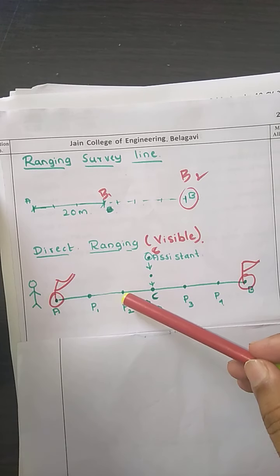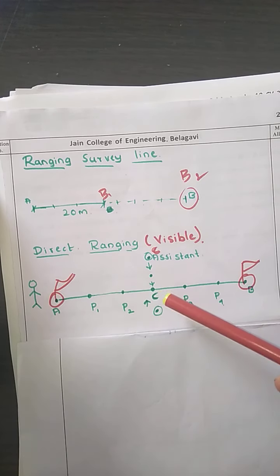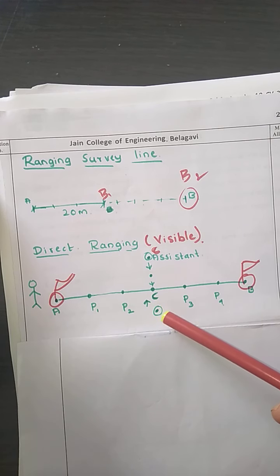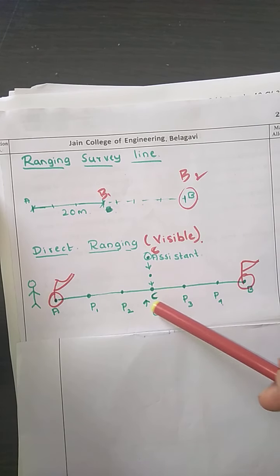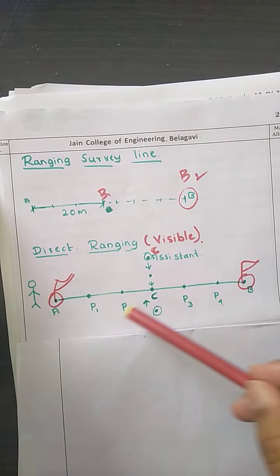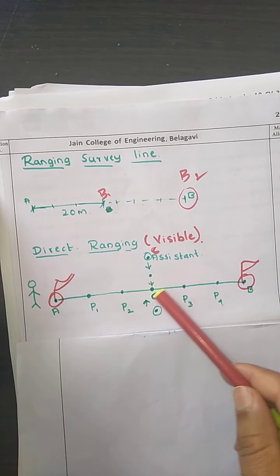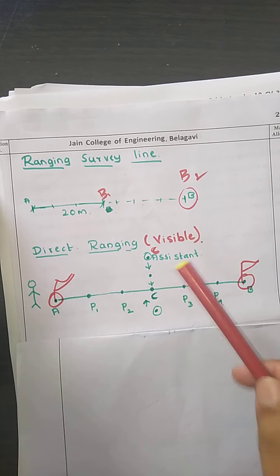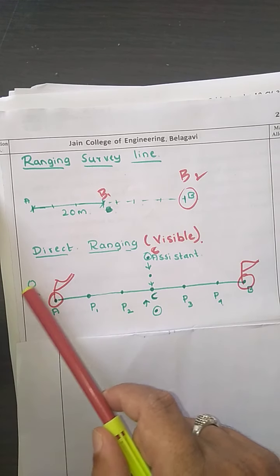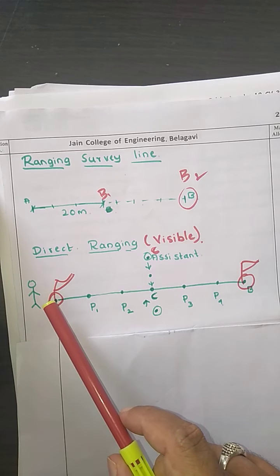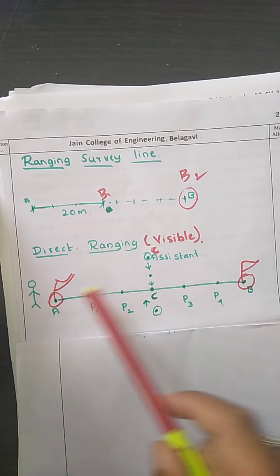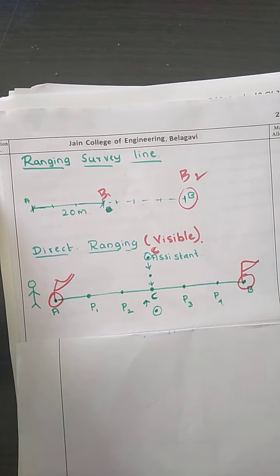Similarly, for other points, suppose C moves a bit away. Then the surveyor tells the assistant to move towards the point C, that is at the center. Now the surveyor looks again, ranges again, and A, B and C are in a straight line. This is done when both the points are visible. This is called direct ranging.